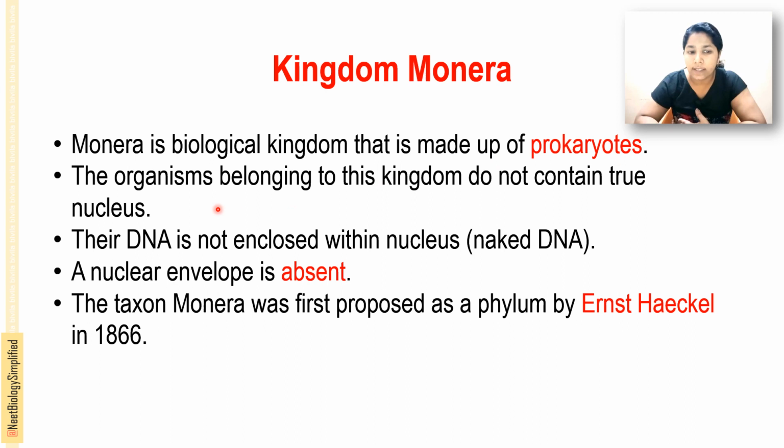These organisms do not contain a true nucleus, their DNA is not enclosed within the nucleus, so they have naked DNA. A nuclear envelope is absent in these organisms.